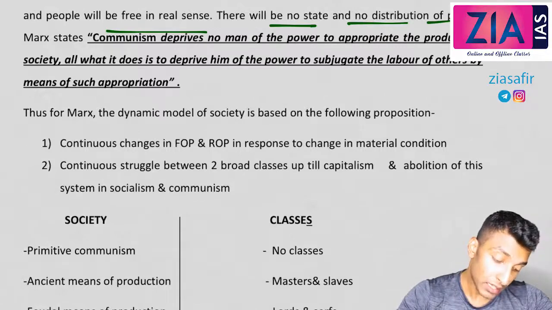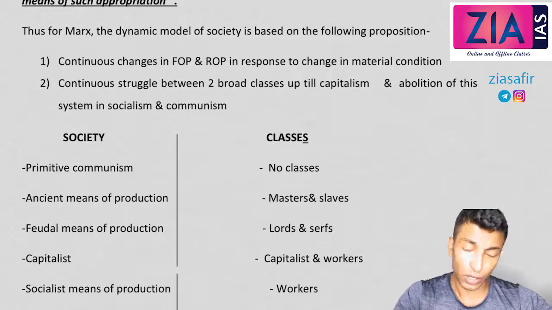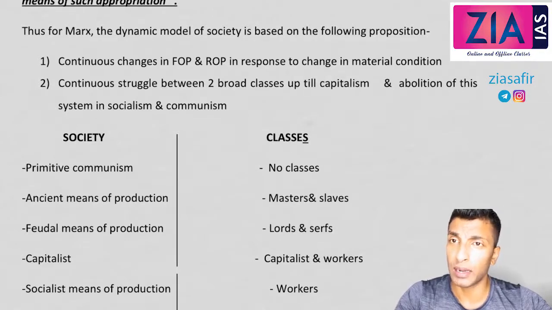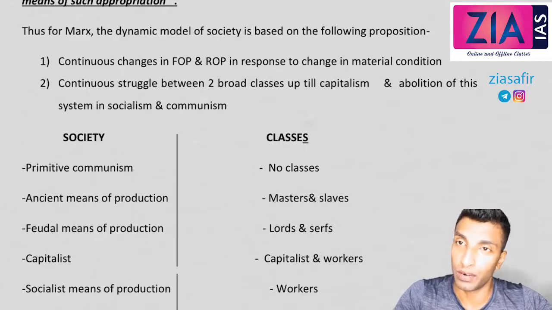Okay. Thus, for Marx, the dynamic model of society is based on the following proposition. Now, what you need to know is these 5 propositions that I'm going to discuss, whether you are able to understand it or not. If you understood the theory. Okay, and if you are not able to understand, simply you didn't understand the theory. Okay, you can watch the video again and you can try to understand. And if you're not able to understand it here, you will not understand it anywhere else and ever.